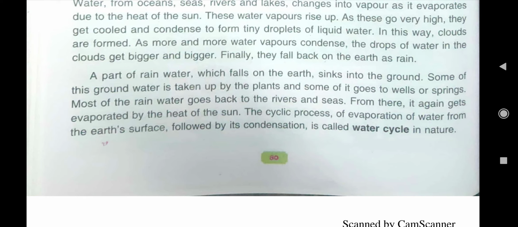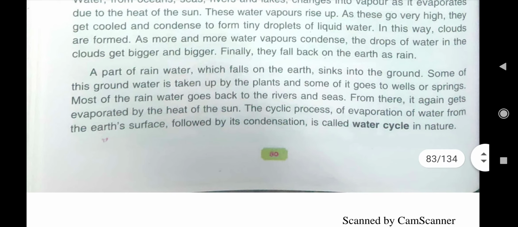It is a continuous process, and this cyclic process of evaporation of water from the earth's surface followed by its condensation is called the water cycle in nature. So what is the water cycle? The cyclic process of evaporation of water from the earth's surface followed by its condensation is called the water cycle.